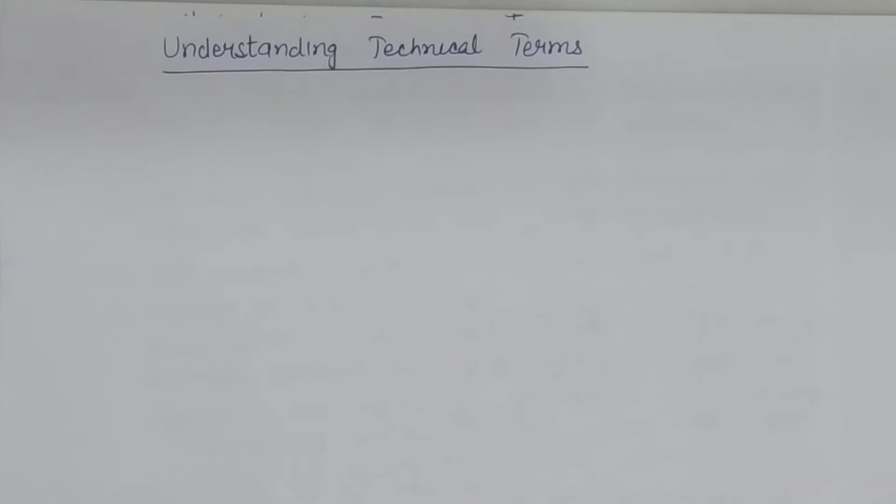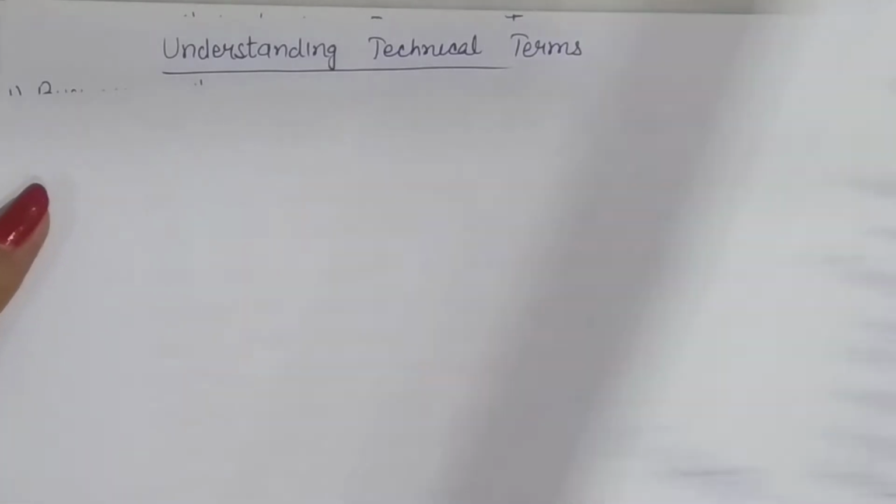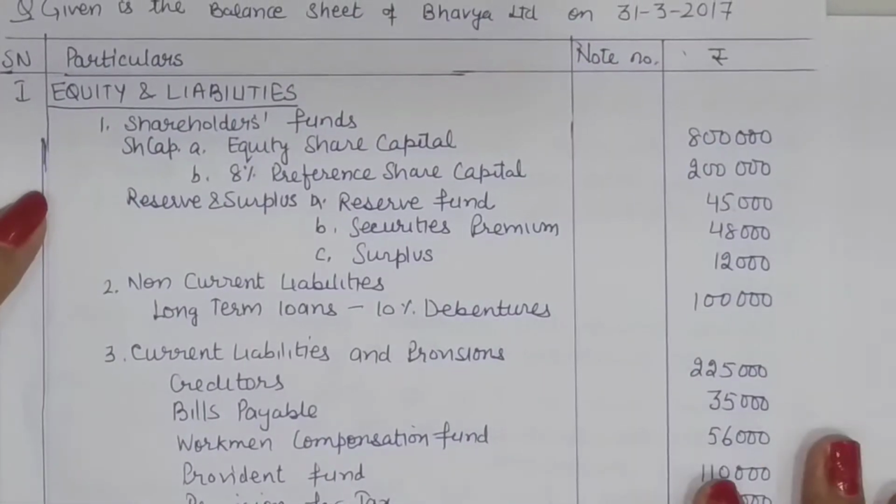Now in the video series for amalgamation, absorption and external reconstruction, we are now starting with the technical terms. An understanding of the technical terms is very essential for solving practical problems. Reason being, in the practical problems we will be given many terms like all liabilities or reserves or accumulated losses or funds. So we need to know what these terms imply and how to adjust or account for these terms. Like take the case of this balance sheet.